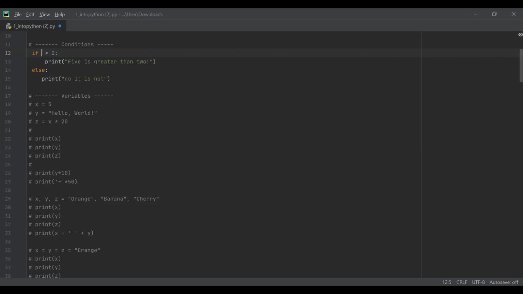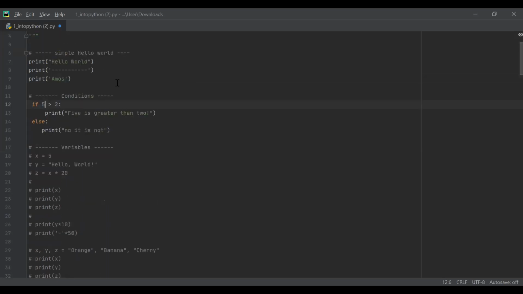Now, for example, let's say I write 5. What will it print? Can anybody tell me what it will print? Hello world. All right, so it won't print hello world.